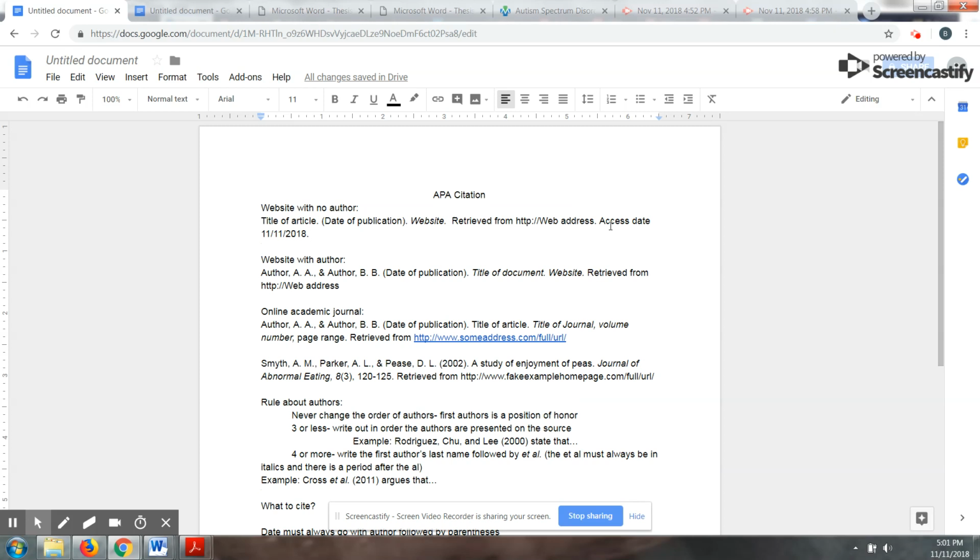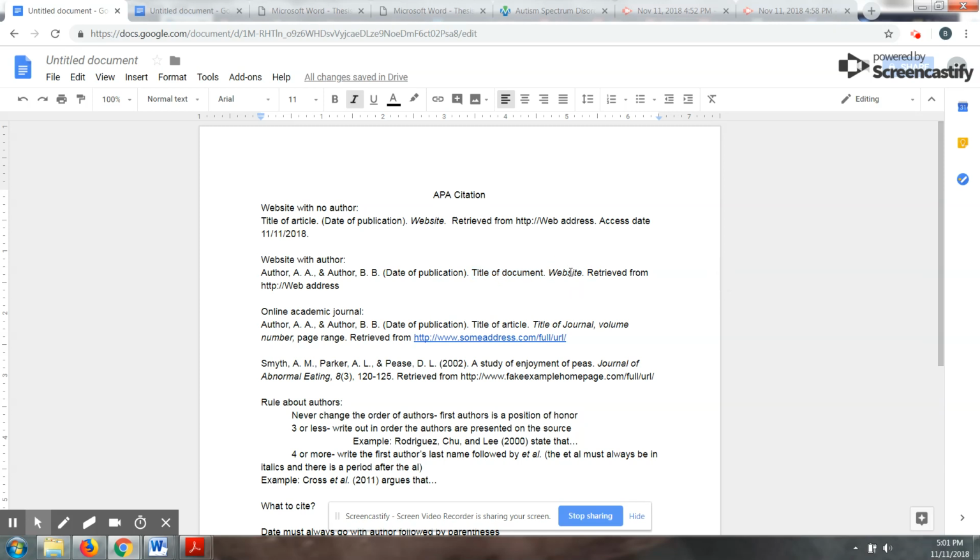Now, if there is an author, it'd be last name, first initial. And you do that for all your authors. Then it would be date of publication, title, and website. Now here, for some reason, this didn't change. I have this in italics. Sorry about that. That goes in plain text. It's the website title that goes in italics.